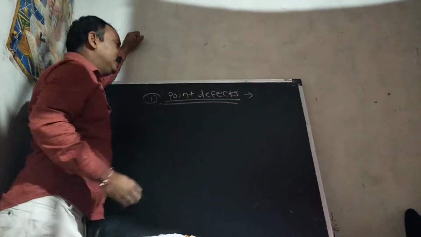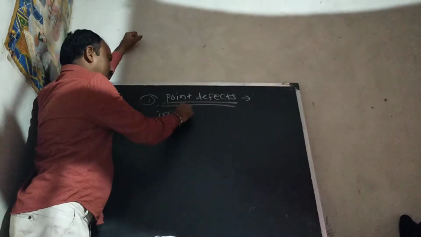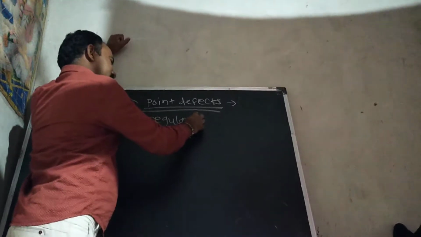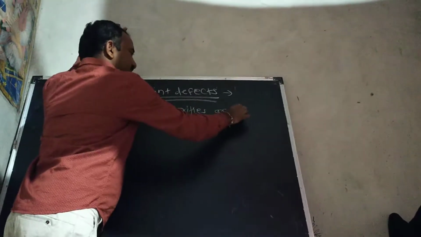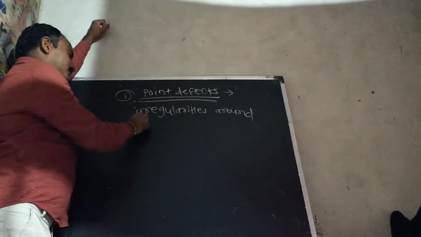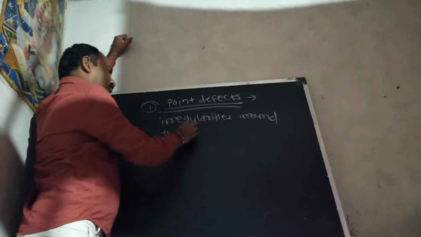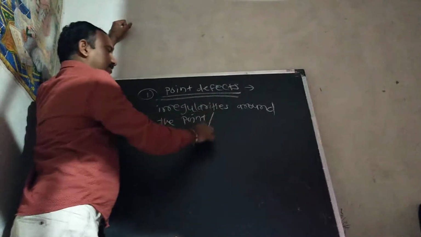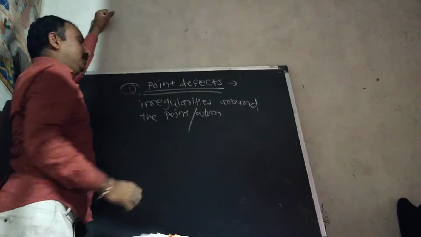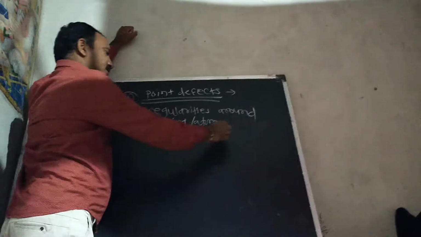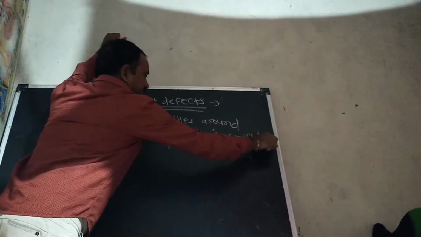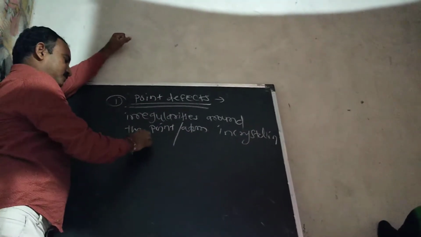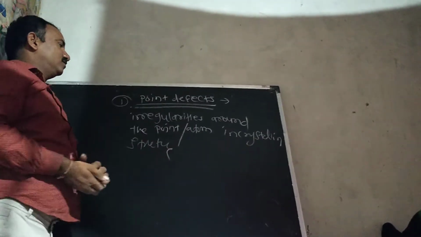Defects are irregularities or faults around the point. Point is where the atom is. An irregularity around the atom in a crystalline structure of a crystal is called a point defect.